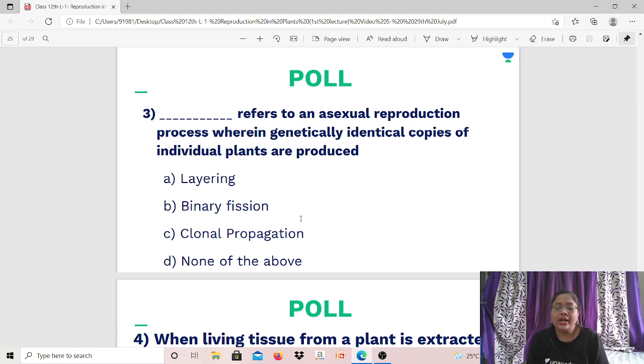Next. Dash refers to an asexual reproduction process wherein genetically identical copies of individual plants are produced.